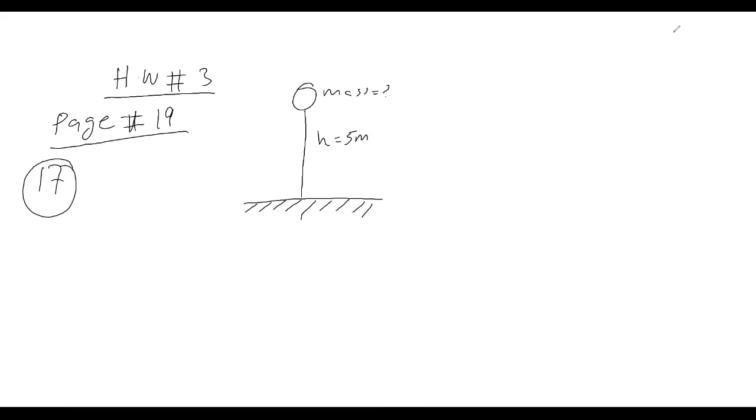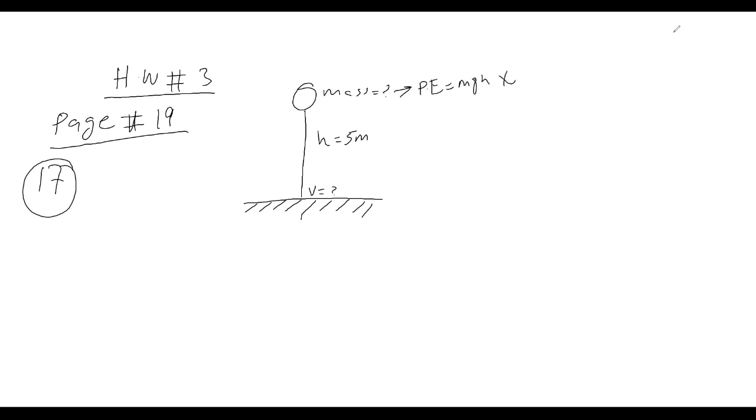So we are going to find out its speed when it just strikes the ground. Here he even gave a hint: first find the potential energy of the mass m at the beginning. So he is saying, can we find potential energy here, which is equal to mgh?